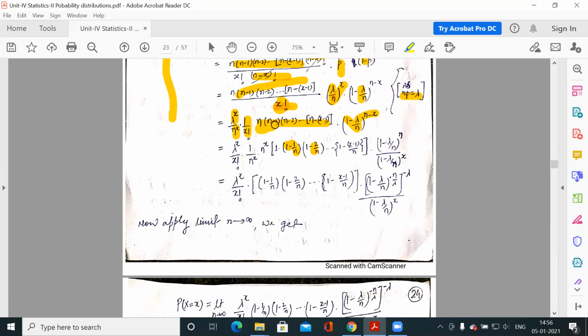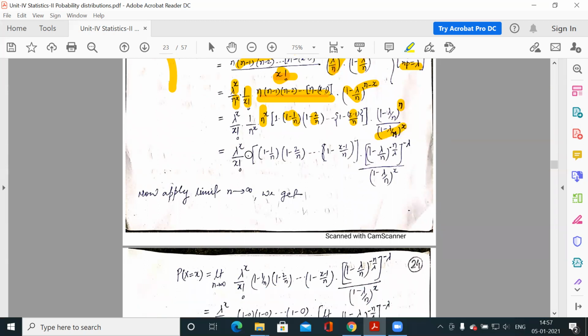Similarly, if we take N common from each of these factors, the coefficient would be N to the power x. Now the power of this factor is N minus x. So I am keeping N in the numerator, and minus x can be written as 1 by the factor to the power x.